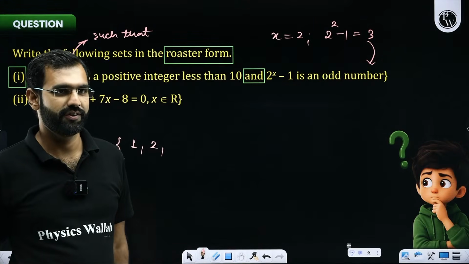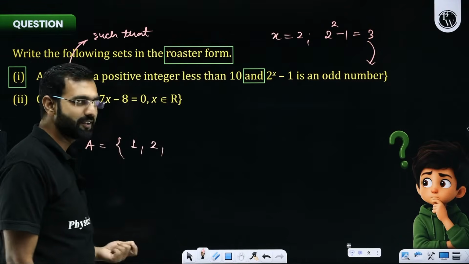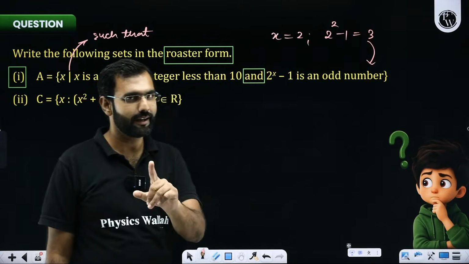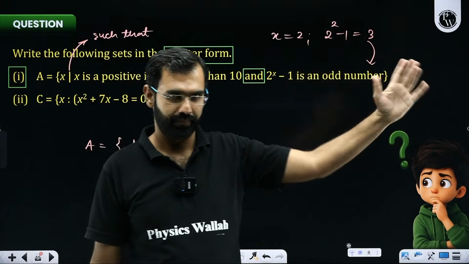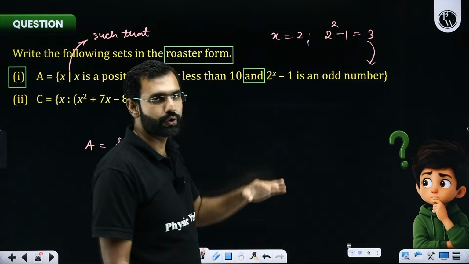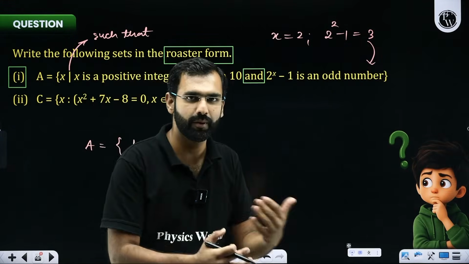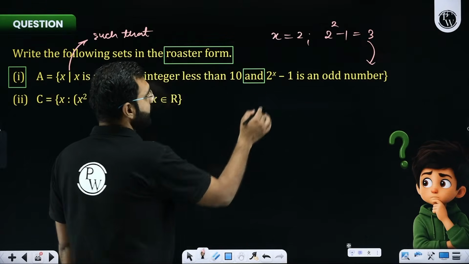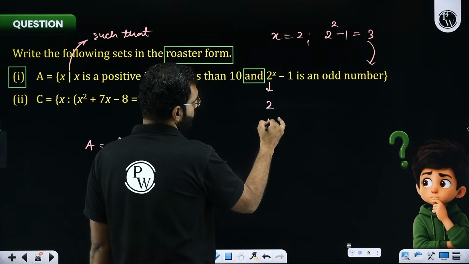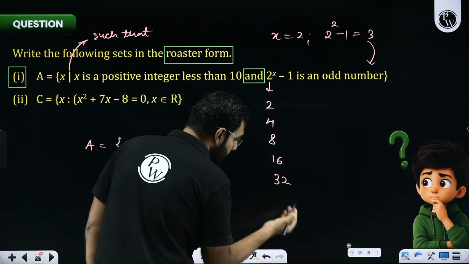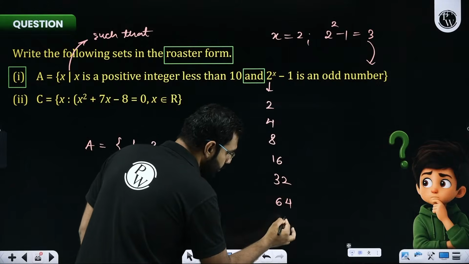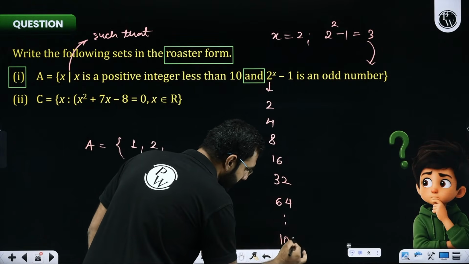Able to process this statement? Now, some of you must have cracked the pattern. If you haven't, shall I tell you? 2 when raised to any power will give you an even number. I repeat, 2 to the power 1 is 2, 2 square is 4, 2 cube is 8, 2 to the power 4 is 16, 2 to the power 5 is 32, 2 to the power 6 is 64, and so on until 2 to the power 10 will be 1024.